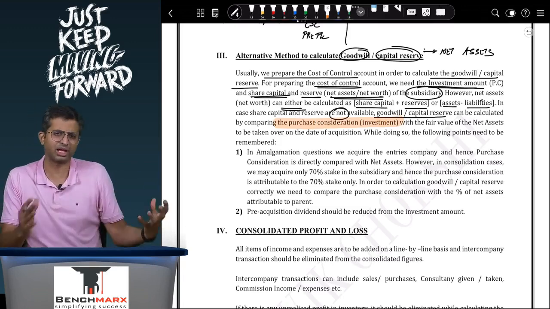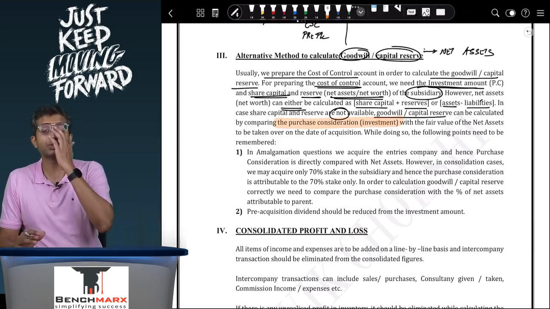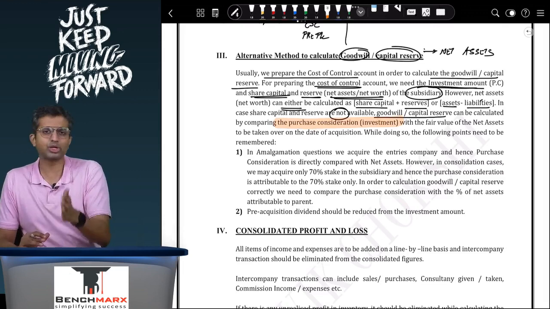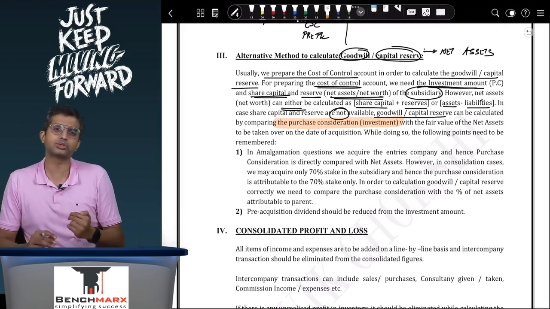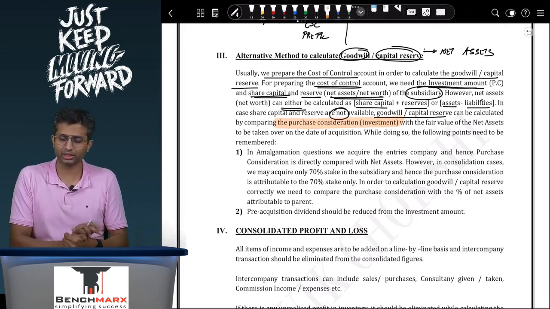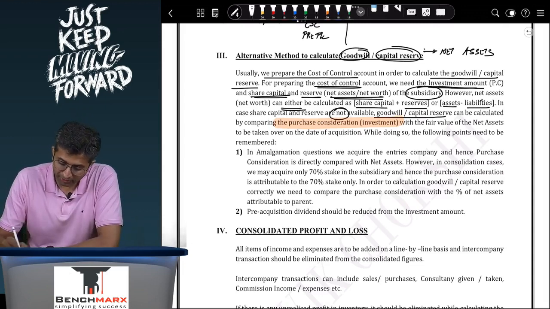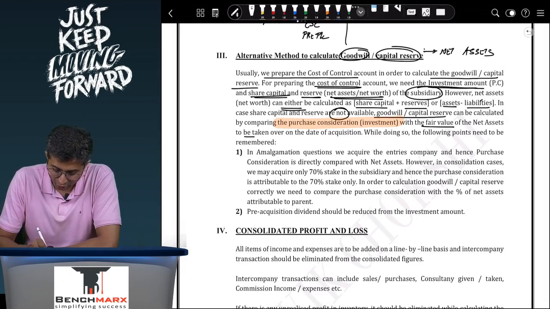And again, while calculating investment, if there is dividend, you have to see whether it is pre or post. If it is pre-acquisition dividend, it should be reduced from the cost of investment. If not, you have to subtract it separately, with the fair value of the net assets to be taken over on the date of acquisition. While doing so, the following points need to be remembered.